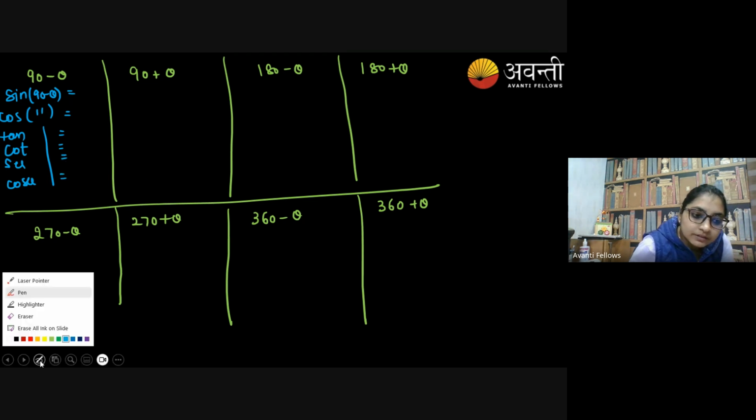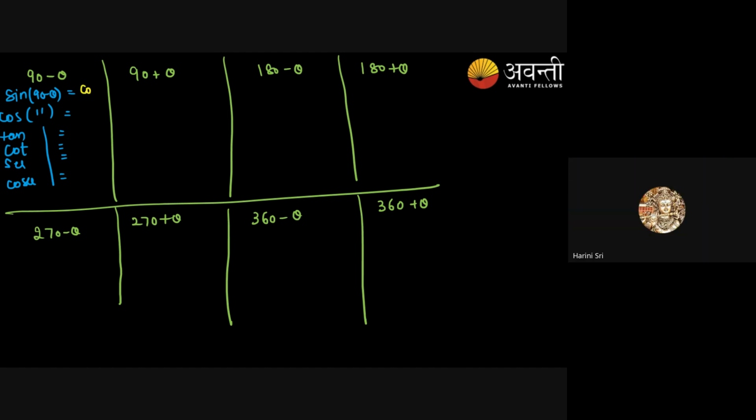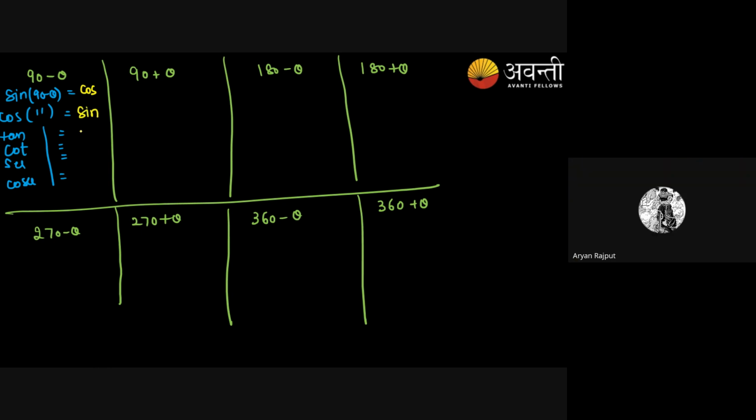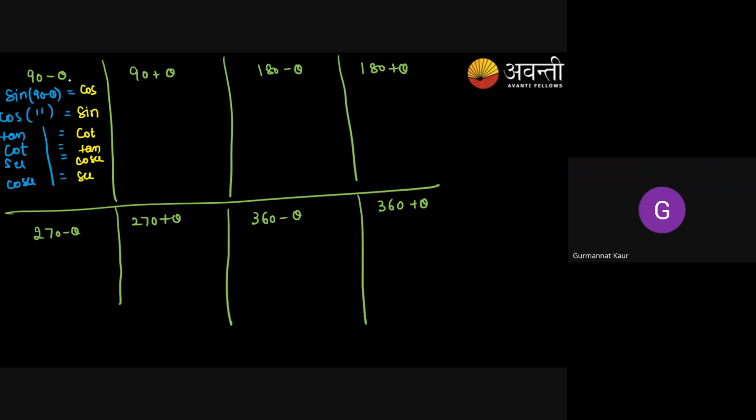So, dear, what you learned, that ratio will change? Yes, ma'am. So sine will change to cos, cos to sine, tan to cot, cot to tan, secant to cosecant, and cosecant to secant. Agree?